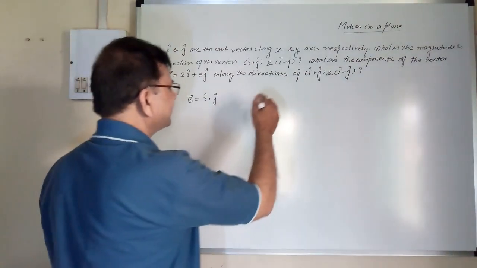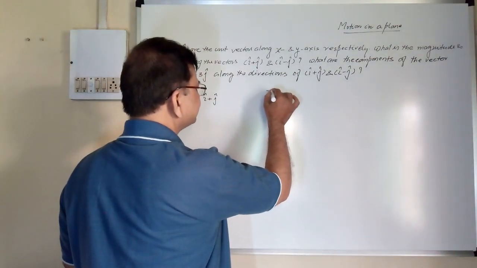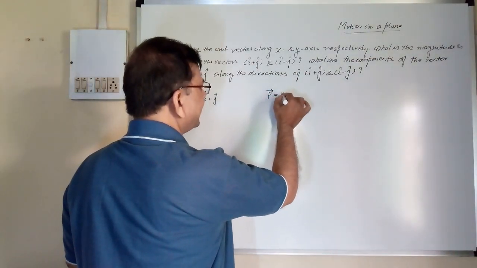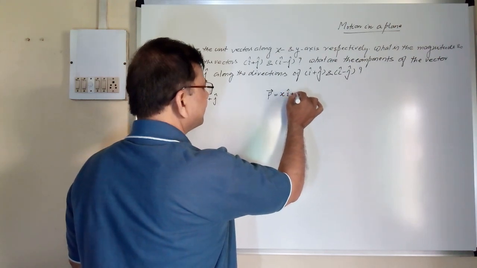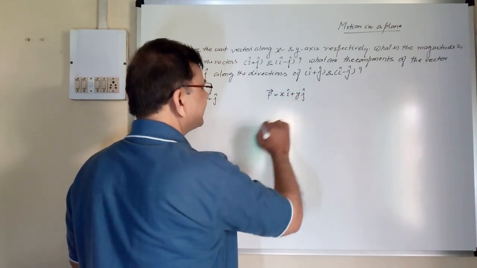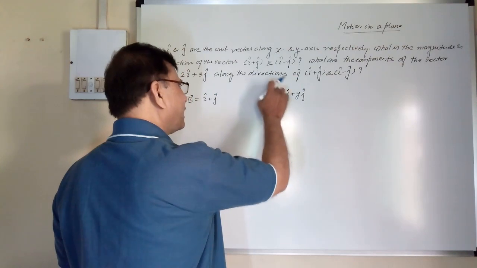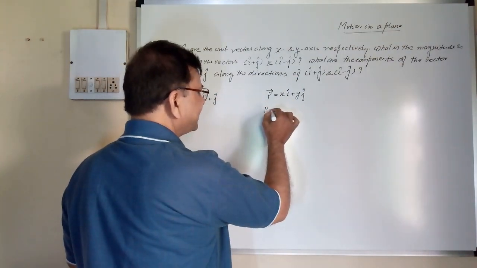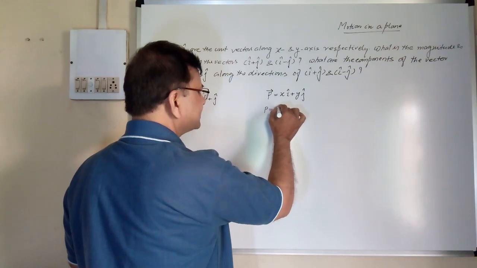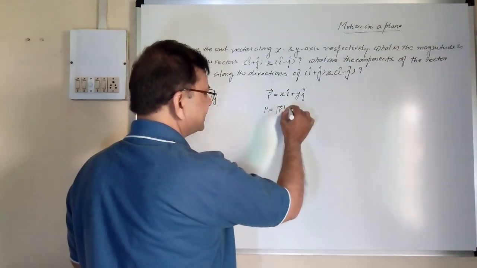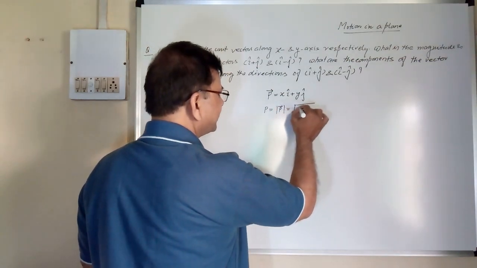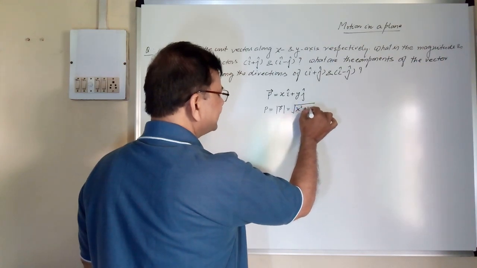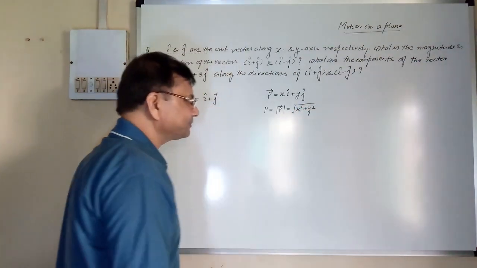Suppose a vector p is there and it is xi plus yj, then the magnitude of this vector p, that is simply capital P, or mod of vector p, is equal to under root x square plus y square.